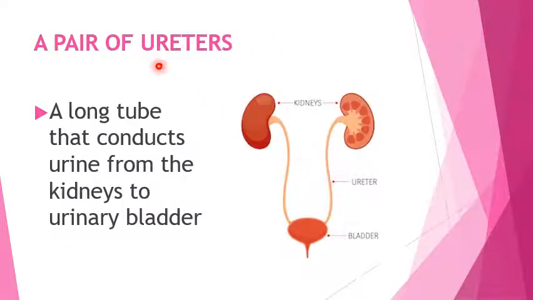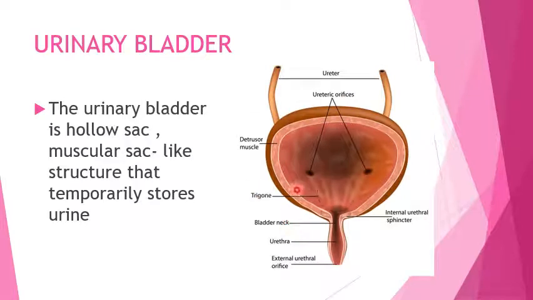A pair of ureters, a long tube that conducts the urine from the kidney to the urinary bladder. That is what is called the pair of ureters. Urinary bladder is a hollow, muscular sac-like structure that temporarily stores urine, and through which we can eliminate it with the help of the opening known as the urethra.